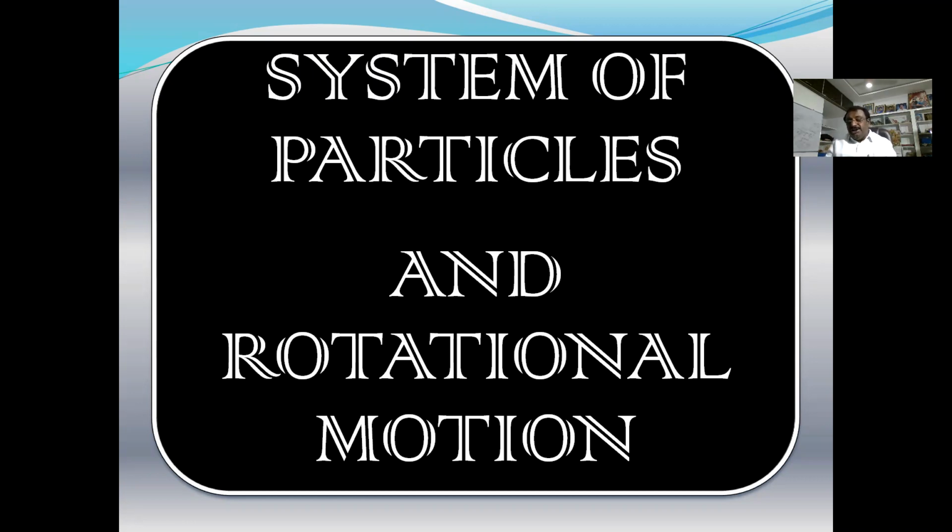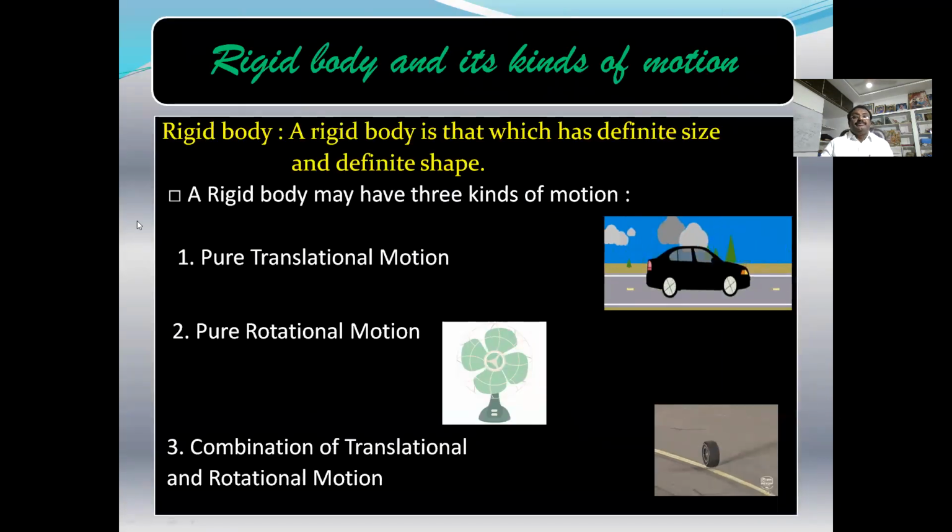You already studied translatory motion in previous chapters. In first year physics mechanics, we are going to learn three types of motion: translatory motion, rotatory motion, and the third one is simple harmonic motion. Already you have studied translatory motion. Now it is time to know about rotatory motion, the rotatory motion of rigid bodies.